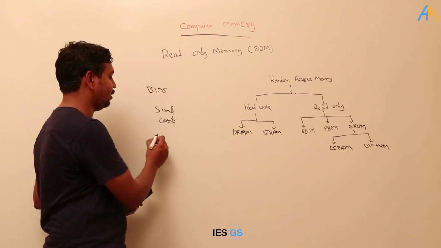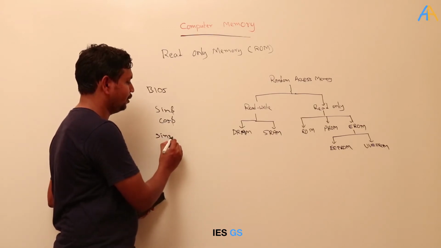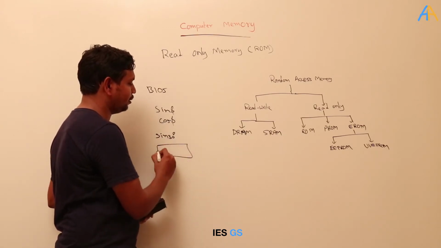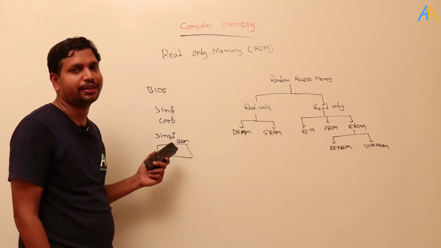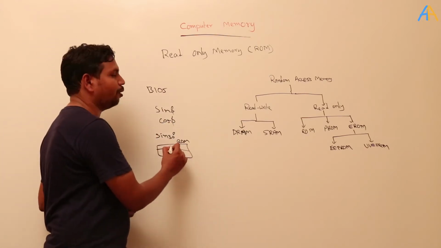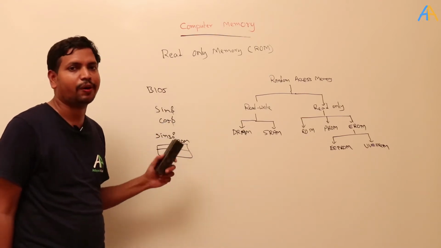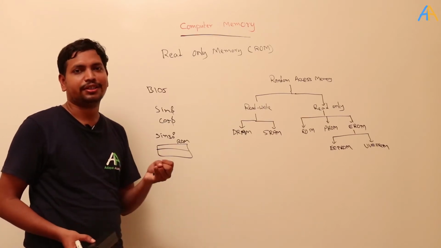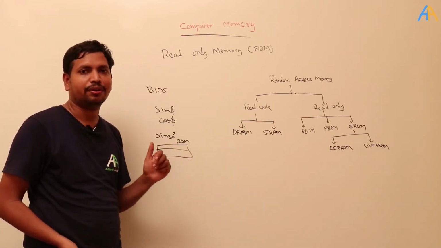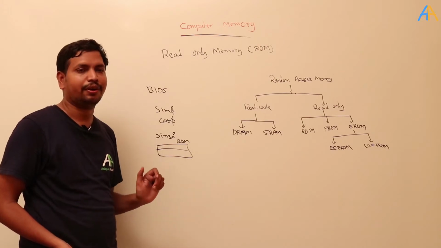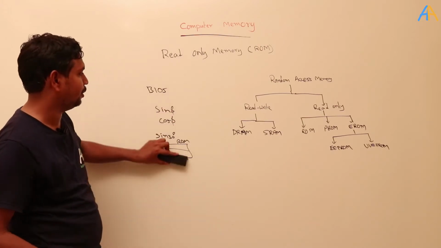For example, the sin 30 value is already written in the ROM. So whenever the processor requires the sin 30 value, it will read this ROM. ROM is non-destructive, because even if you read it, the data won't be lost. Even if the power supply is gone, it won't be lost. You have to remember that. That is ROM, read-only memory.